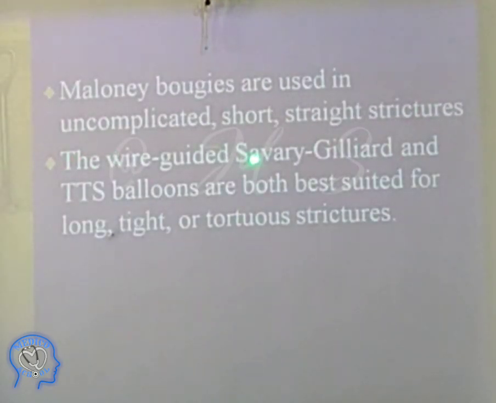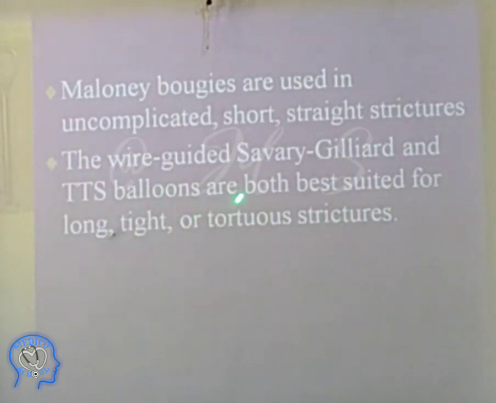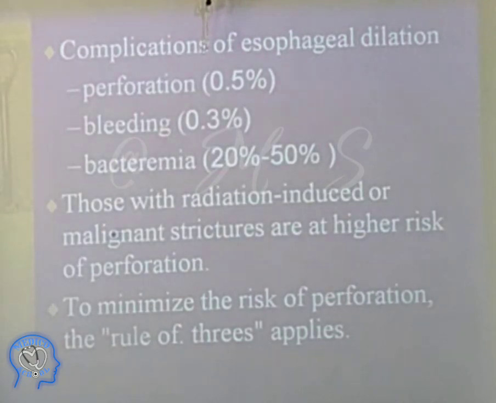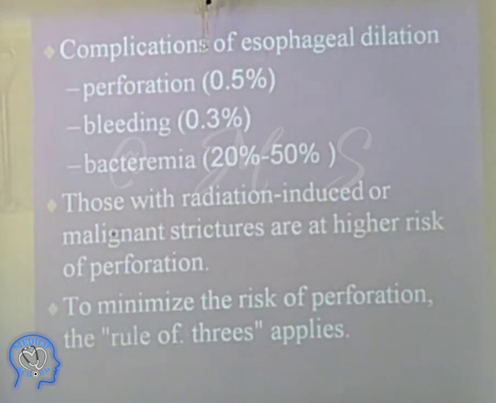Look at these wire-guided balloons. The complications, as I told you: perforation is there, bleeding is there, bacteremia, you can pass infection also. Those with radiation-induced strictures are at higher risk. Definitely, they are already at higher risk. To minimize the risk of perforation, the rule of threes applies.